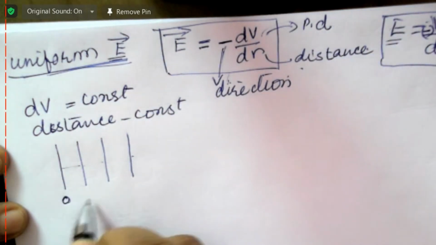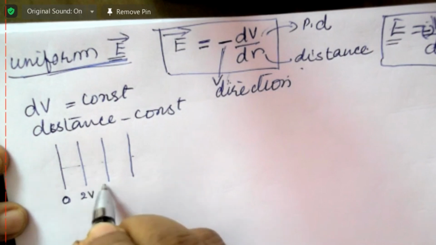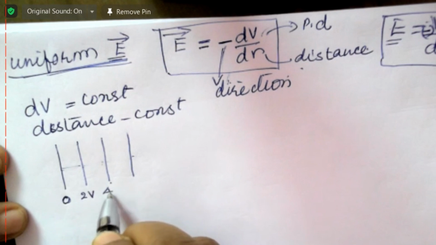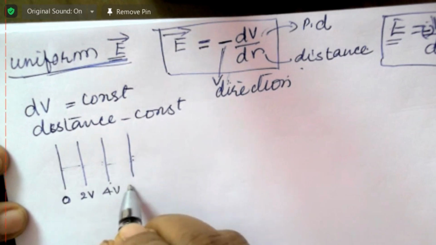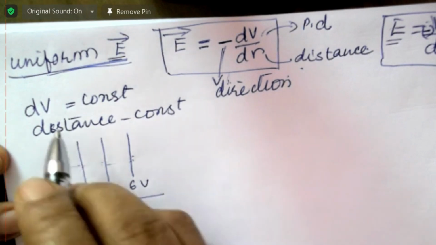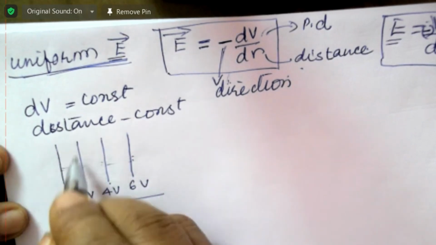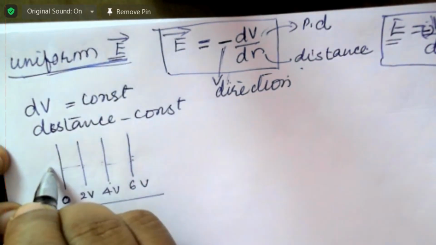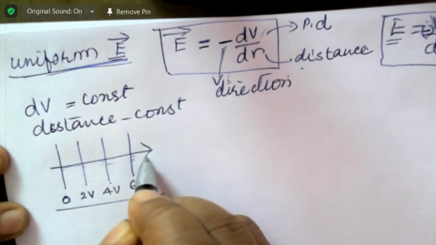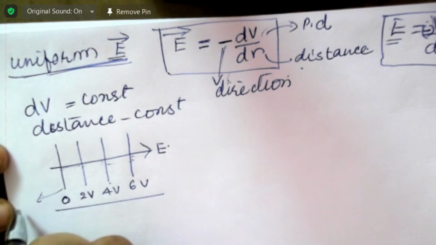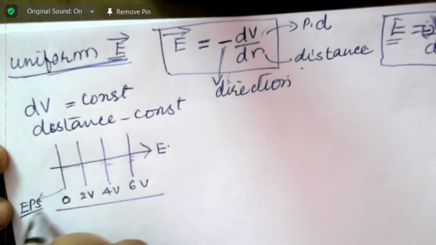If this is 0 volt, this is 2 volt, this is 4 volt, this is 6 volt, each the same distance apart. These are the electric field lines of a uniform electric field. Here the direction of the electric field is perpendicular to all these equipotential surfaces. Clear?